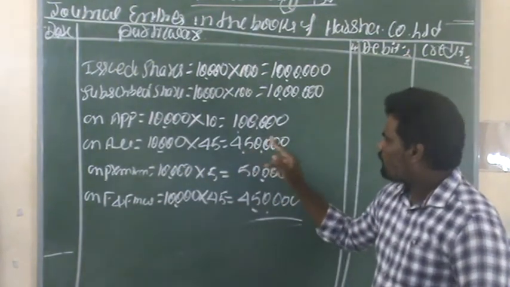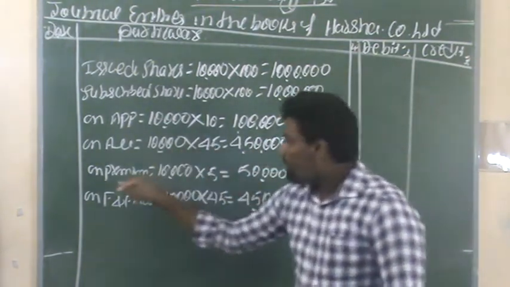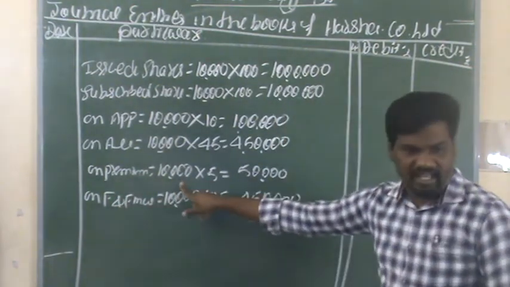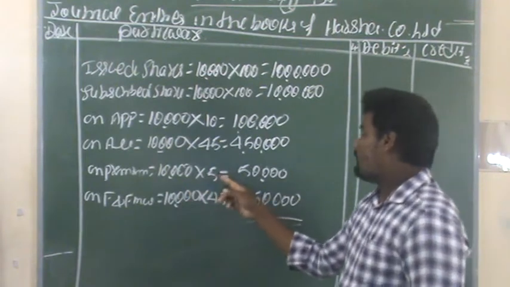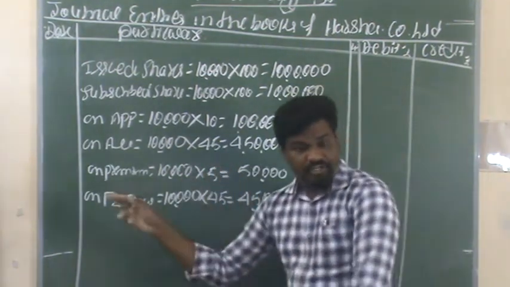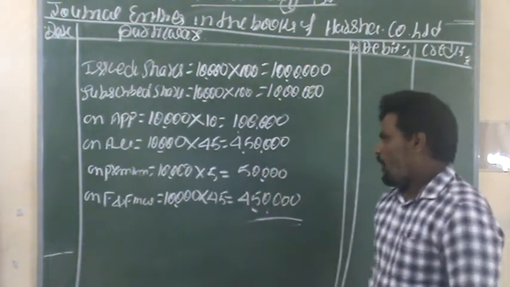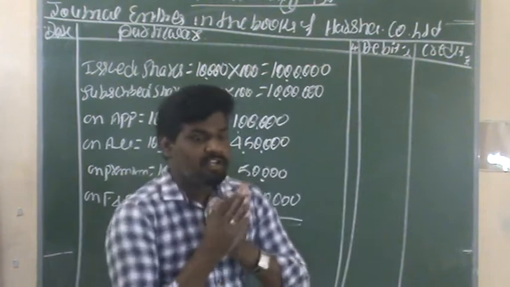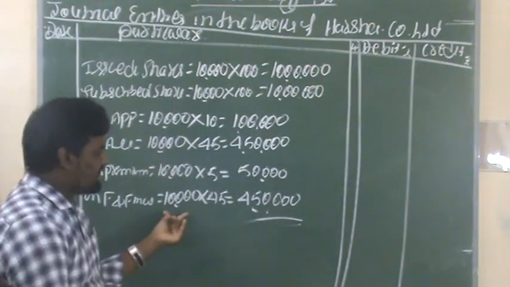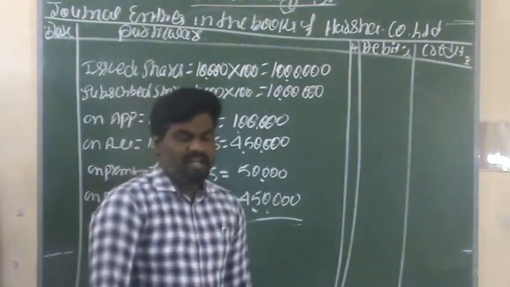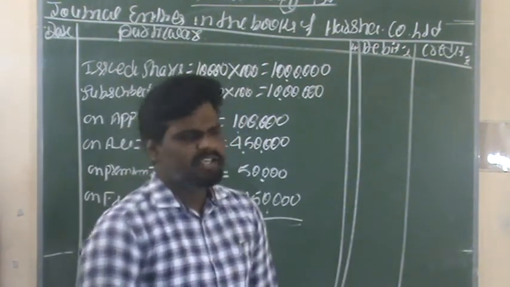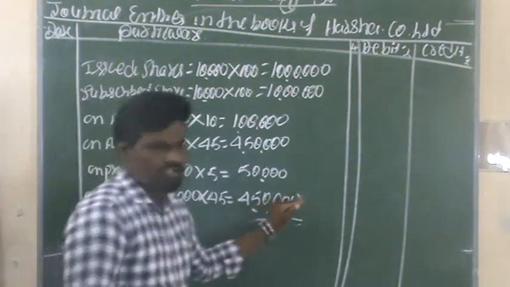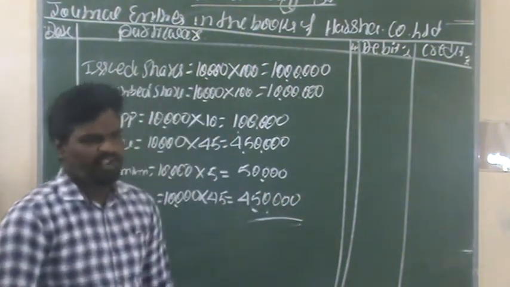So we will get 4,50,000 rupees. And our premium: the total number of shares is 10,000 and the premium amount is 5 rupees only. 10,000 into 5 gives us 50,000. On first and final call, the total number of shares is 10,000 and we receive 45 rupees from each share, so we will get 4,50,000 rupees at first and final call.